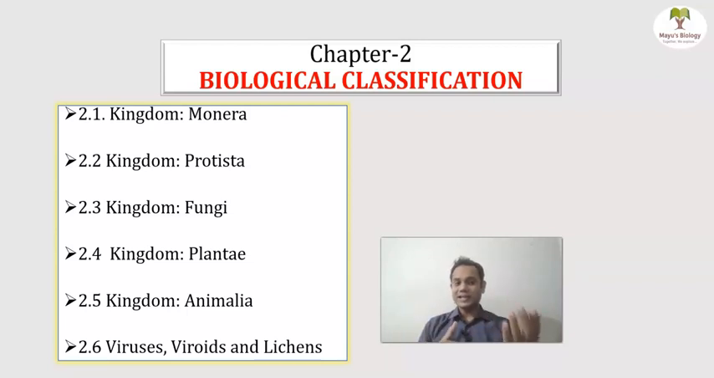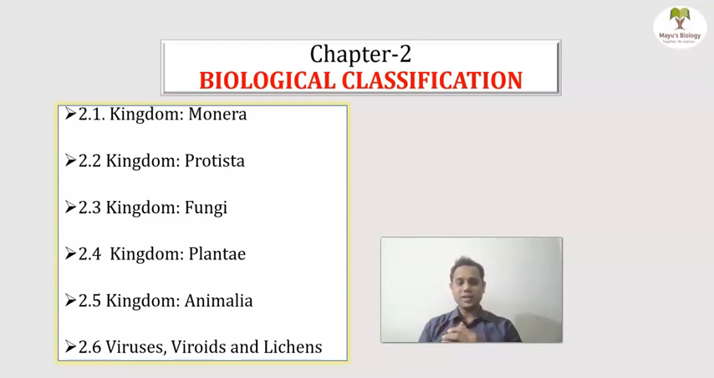The second kingdom is Protista. Protista include chrysophytes, dinoflagellates, and slime molds. These are organisms which cannot be properly classified into any of the other kingdoms, so they are placed in the kingdom Protista.